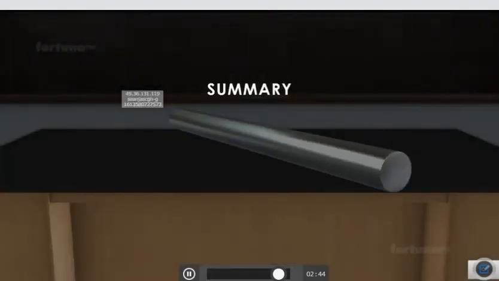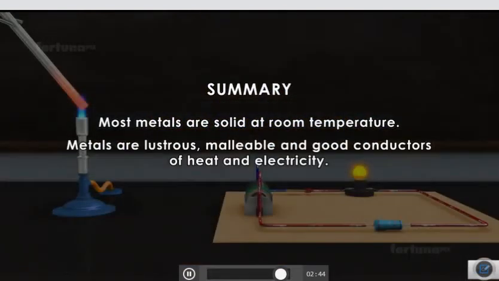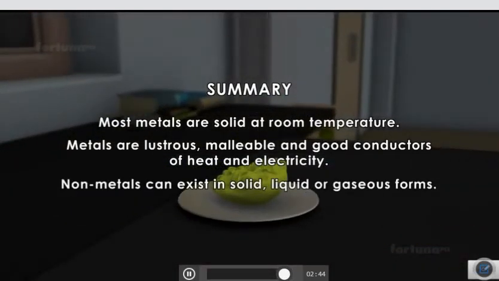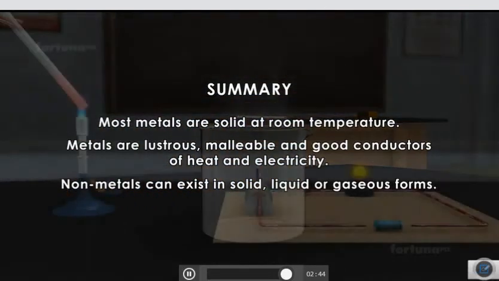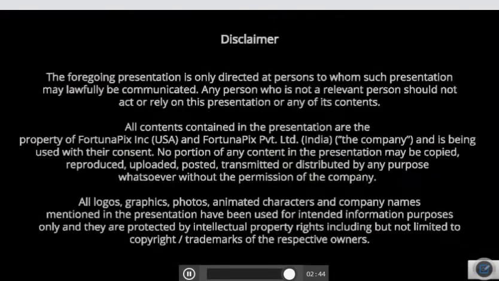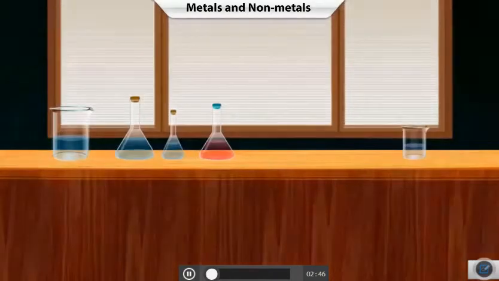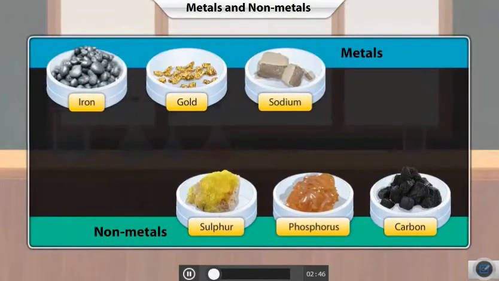Summary: most metals are solid at room temperature. Metals are lustrous, malleable, and good conductors of heat and electricity. Non-metals can exist in solid, liquid, or gaseous forms. Non-metals are poor conductors of heat and electricity. Metals and non-metals can be differentiated on account of their physical and chemical properties.